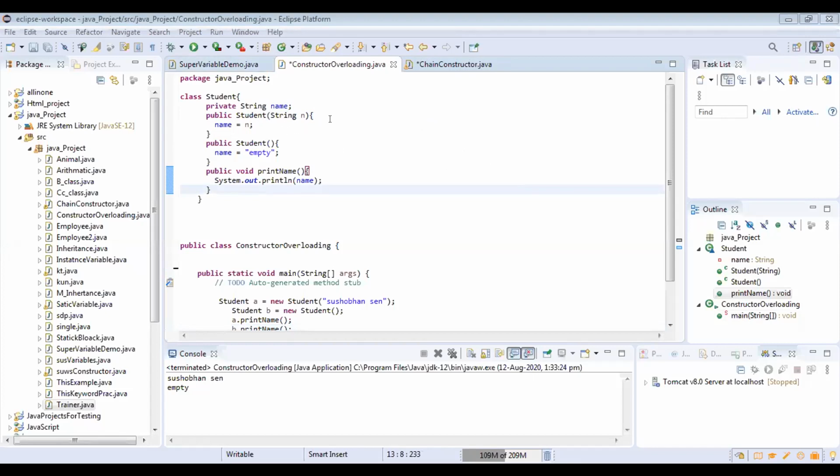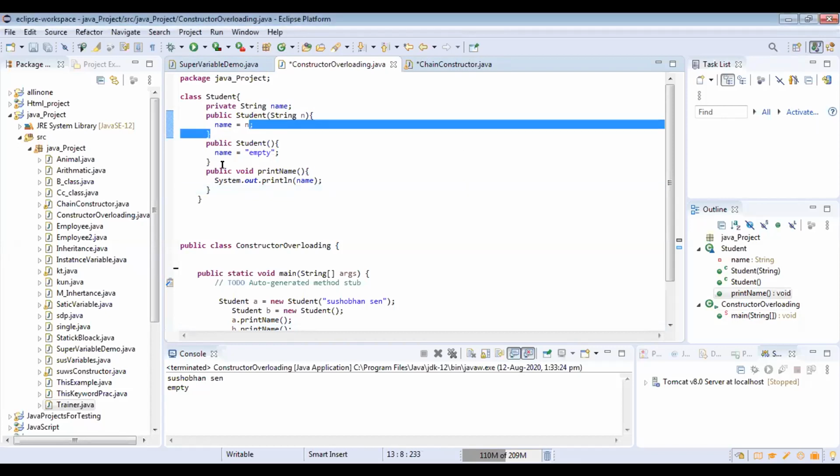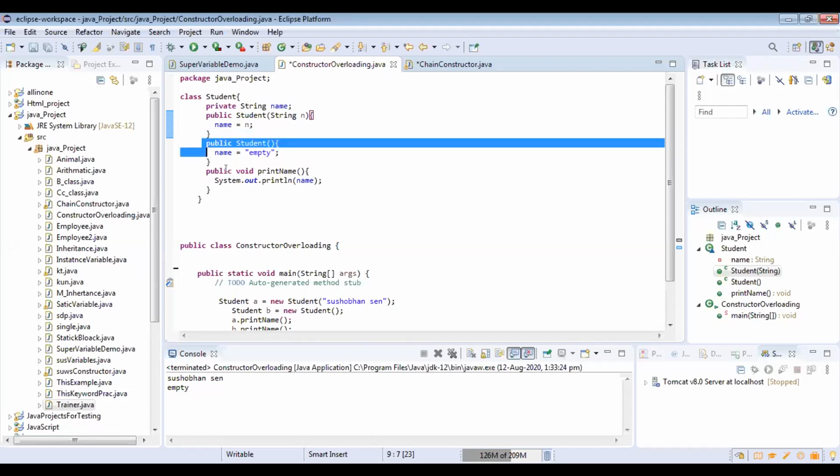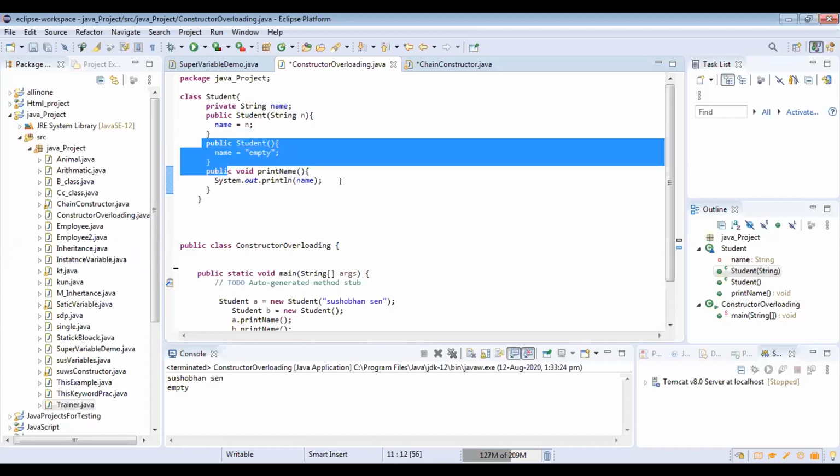Okay, ma'am. So this is my constructor overloading page. Here I create a private name, a string n, and give the name as the n value. Then I create a constructor with the same name. Again I create another public class, Student, and give the name as empty. Now just print with System.out.println.